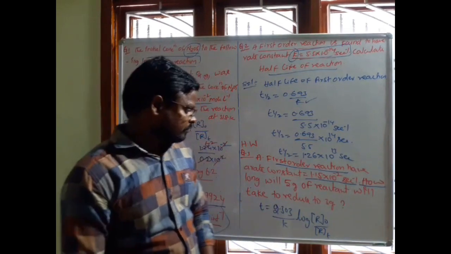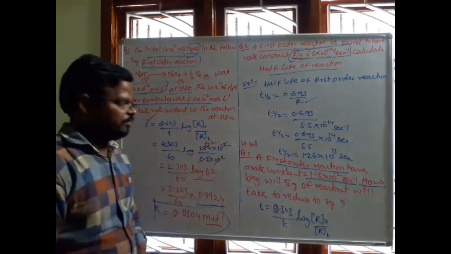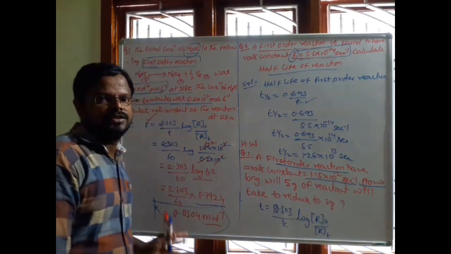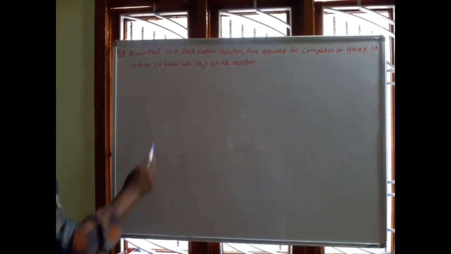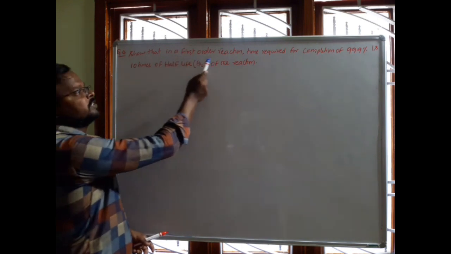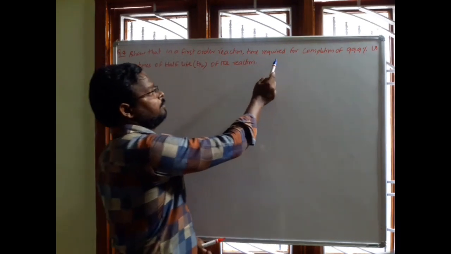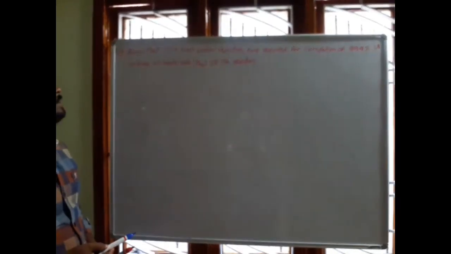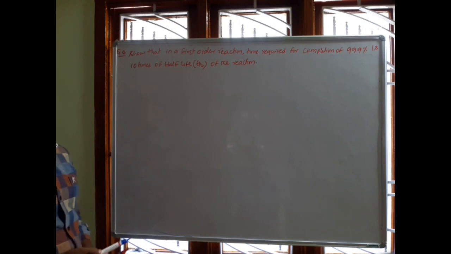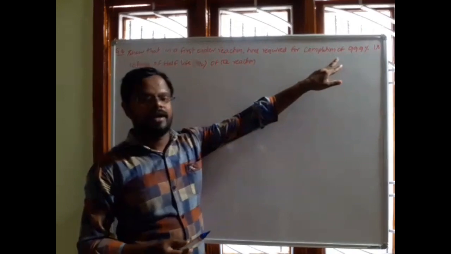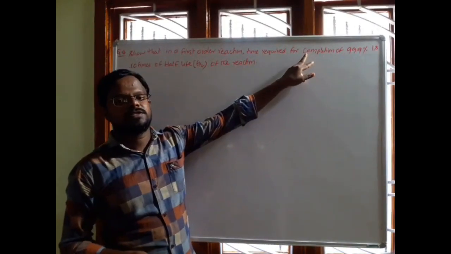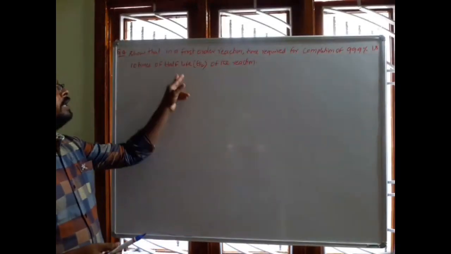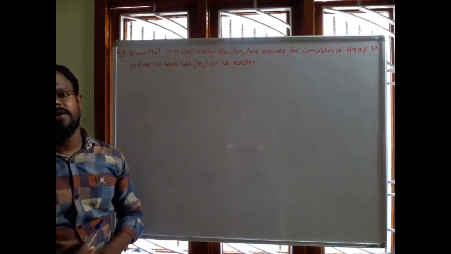And next, one more important problem which is very important for PU, I am going to discuss. See the problem. Show that in a first order reaction, the time required for completion of 99.9% is 10 times its half life. That means the time required for completion of 99.9% of a first order reaction is equal to 10 times the half life of the reaction.